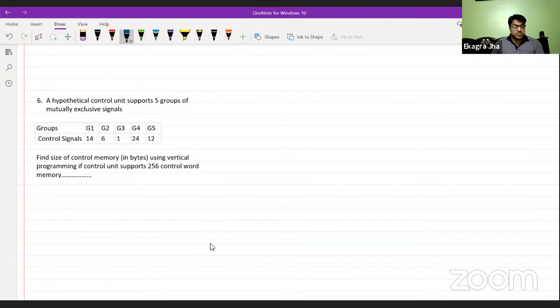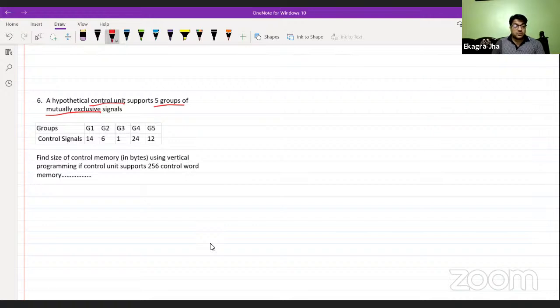Okay. So in the given question, the hypothetical control unit supports five groups of mutually exclusive signals. Remember, mutually exclusive signals. So these are five groups: G1, G2, G3, G4, G5. 14, 6, 1, 24, and 12 are the number of control signals supported by these groups.